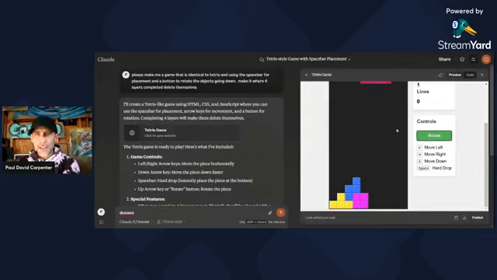How cool is this? Like literally, I just made Tetris on my computer that I can download the code and I can put this on any website I want. Like, how ridiculous is that? How ridiculous is this world that I'm living in, folks? I don't know what else to tell you.